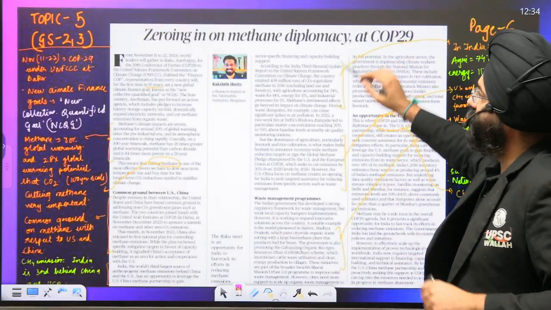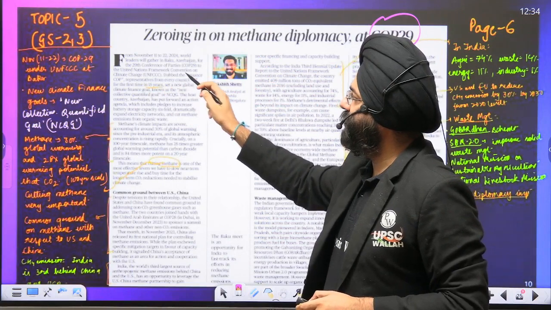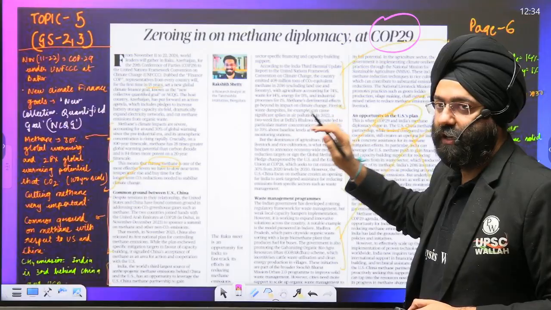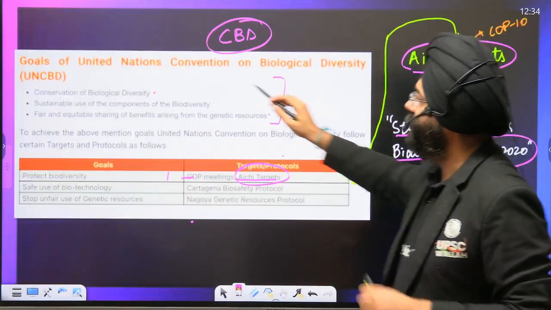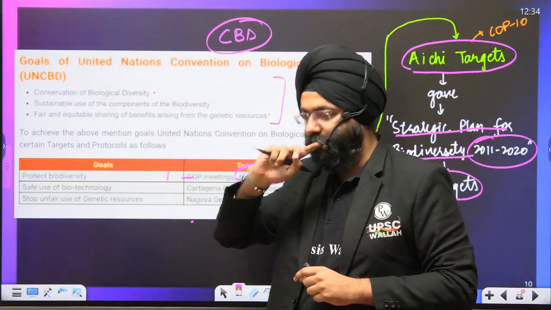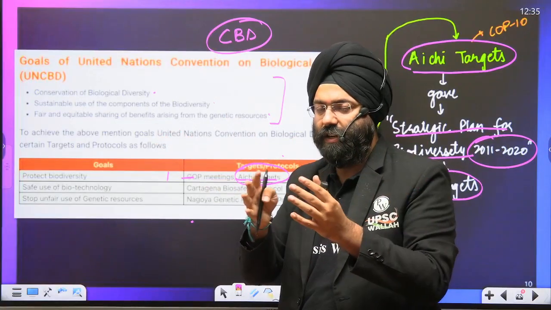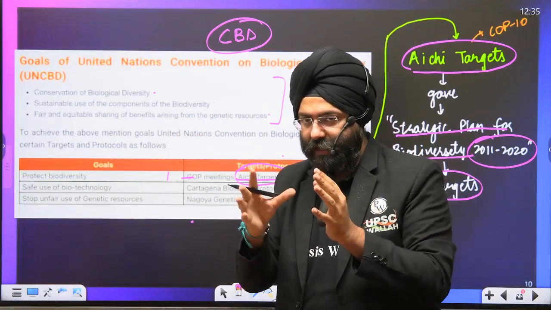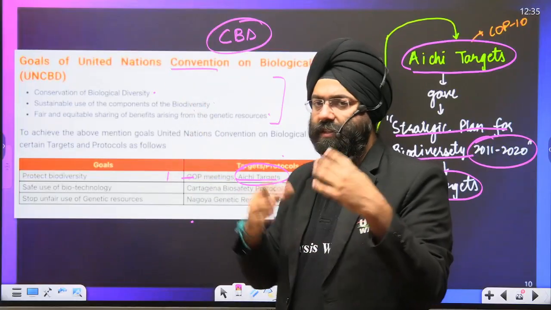Now, please don't get confused. This COP is under the United Nations Framework Convention on Climate Change. That COP was under the United Nations Convention for Biological Diversity. Please understand here. See, this COP, Conference of Parties, is basically, let us say a certain convention is there. Under a certain convention, we have certain meetings, like countries' heads are coming, or let us say countries basically send their representatives. So those are the parties who are basically the stakeholders, and they're discussing. Under each convention, we can have such a type of conference of parties.